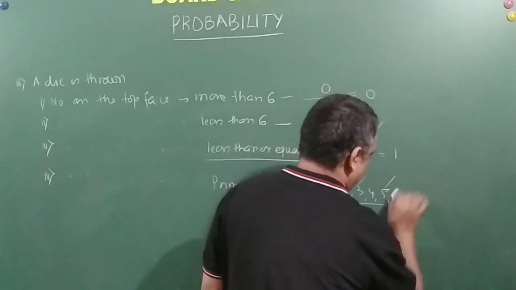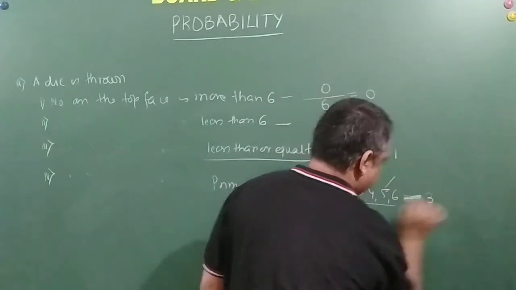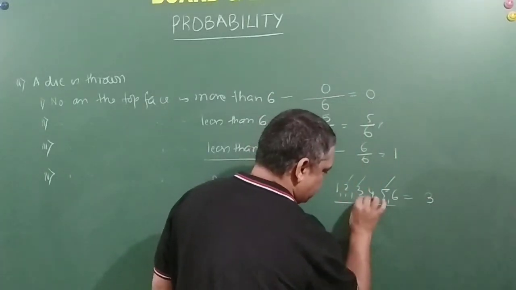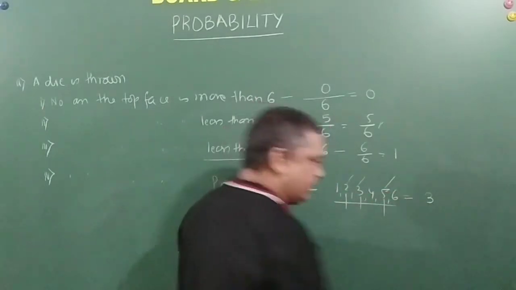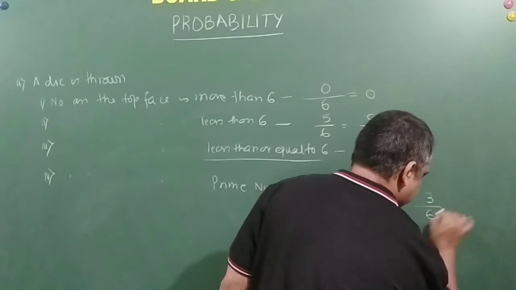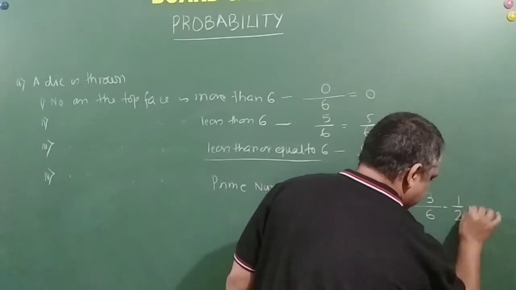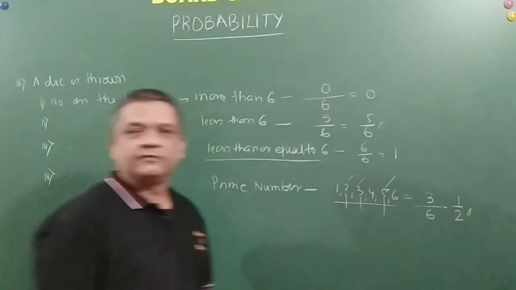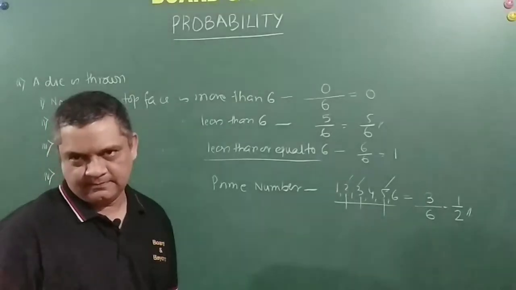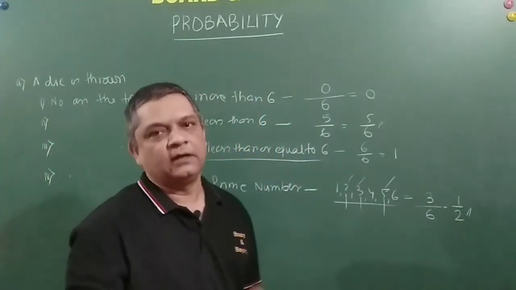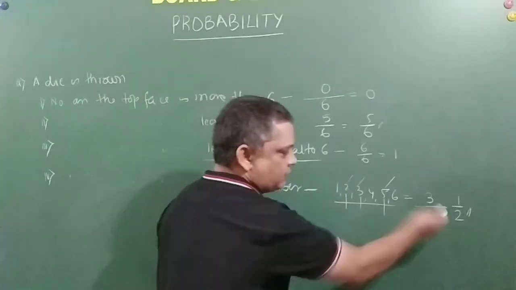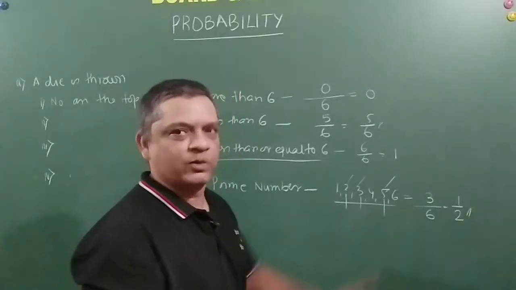So my winning is actually on three things. 1, 2, 3. If I get 2, I win. If I get 3, I win. If I get 5, I win. So 3 out of 6, my winning chances are half. That is 50%. Whenever you get a probability, just multiply it by 100, you will get a percentage, right? So my probability is half. You got my point? Right.